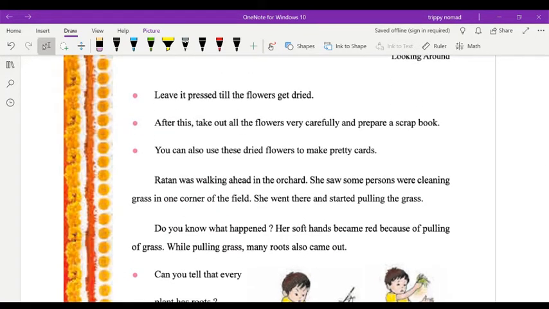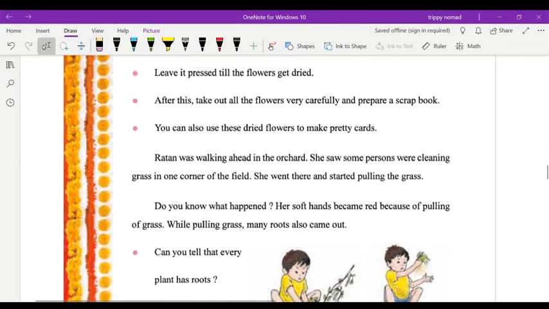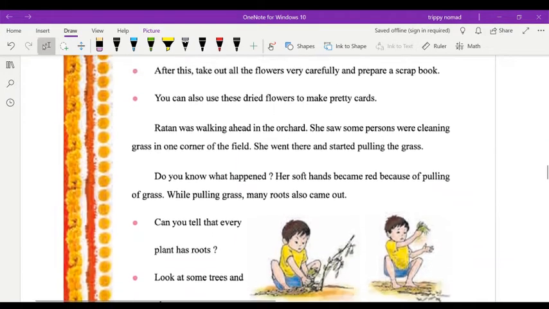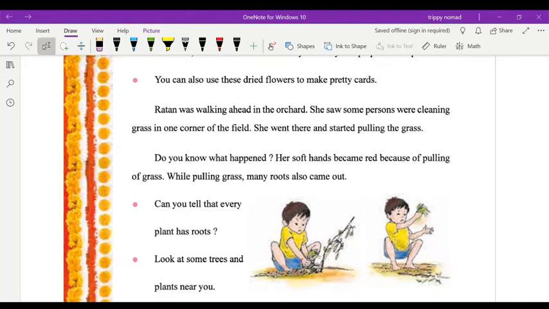After this, take out all the flowers very carefully and prepare a scrapbook. You can also use these dried flowers to make pretty cards. Ratan was walking ahead in the orchard. She saw some persons cleaning grass in one corner of the field. She went there and started pulling the grass.